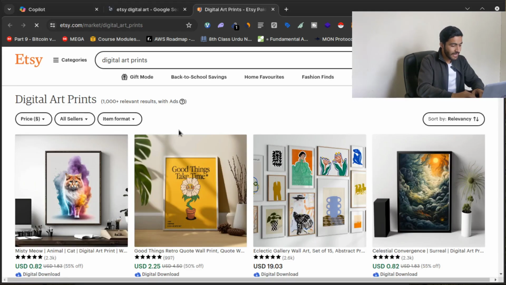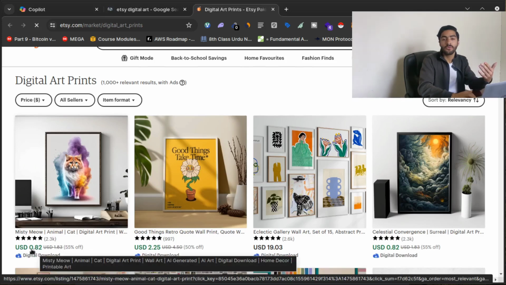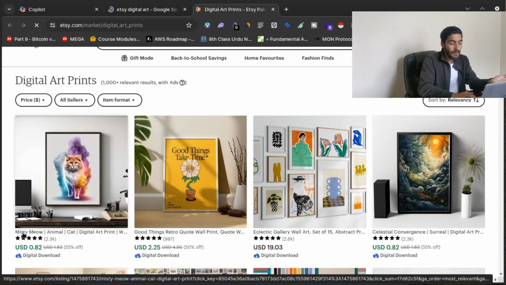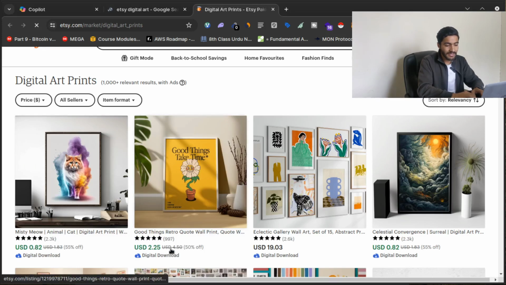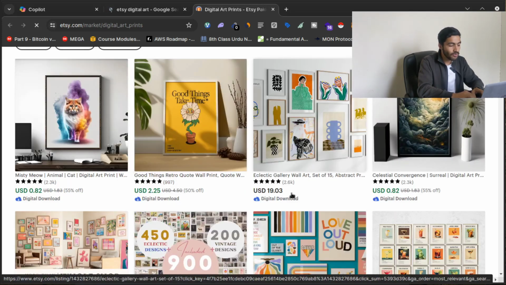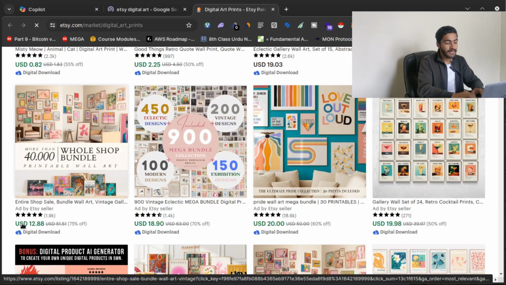As you can see, Misty Meow, this is an animal, not so much, like 0.82 US dollars, but you don't have to ship the product to anyone who buys it. You just have to send the PDF file of your product. You can see that this is $2.25, this is $19, $0.82, $12.28, and $18.9.